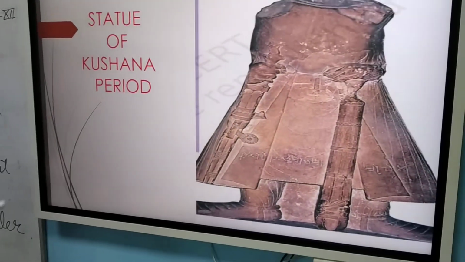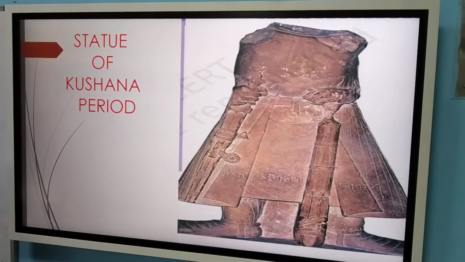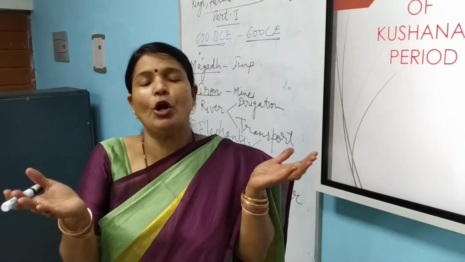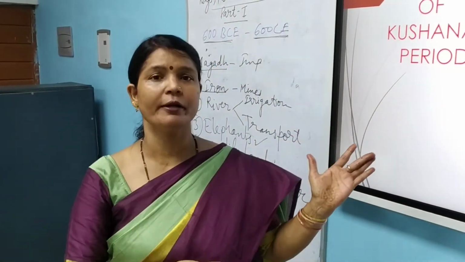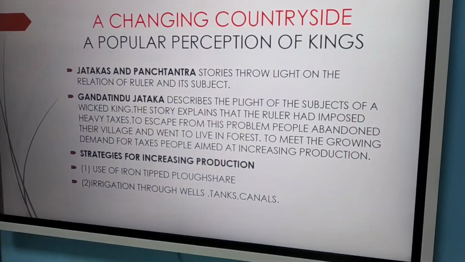Now you can see the statue of Kushan period. This is a headless statue, but it is such a huge statue. And why were they constructing huge statues? Because they wanted to compare themselves with the god. So just to create this image, huge statues were constructed.